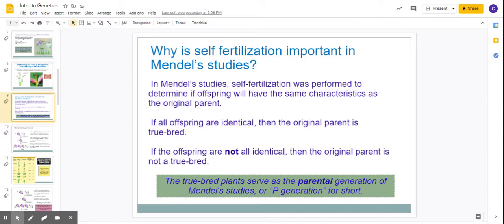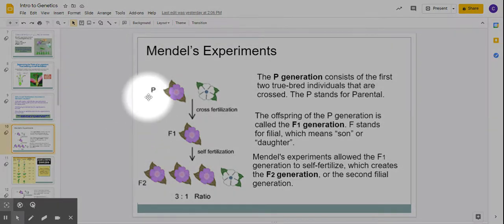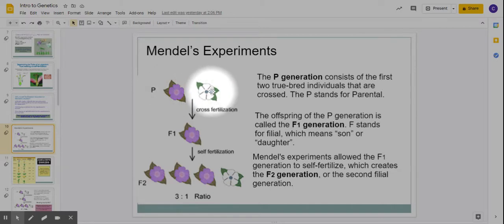So a lot of times when he was doing his experiments, he would start out with the true breeding plants. And those would become what we call the P generation, or the parents, okay? So here's a picture of that. He's going to start out with a true breeding purple plant. It can only make purple flowers. And he knows that because he's watched it over several generations, and it only ever makes purple flowers. He's going to cross it with a white true breeding plant. It only makes white flowers. And these are the P generation, P for parents. He's going to let these two breed with each other.